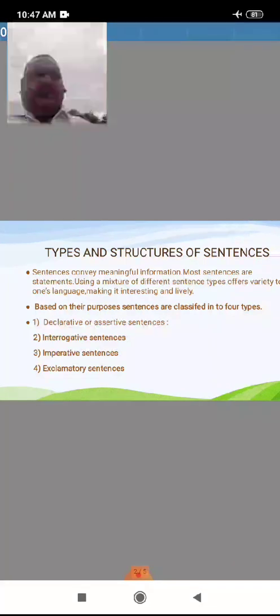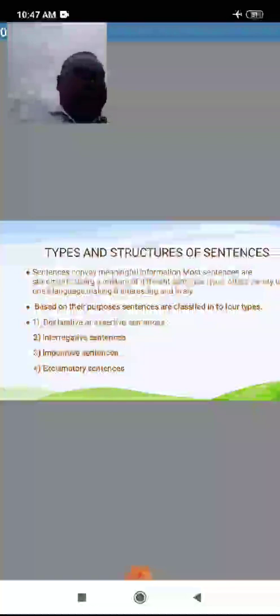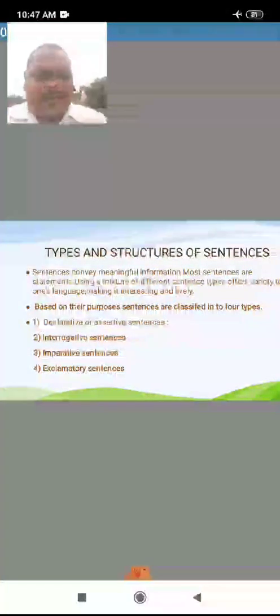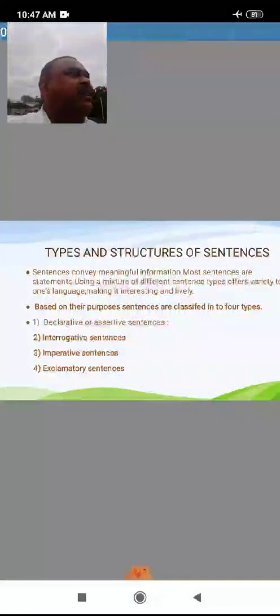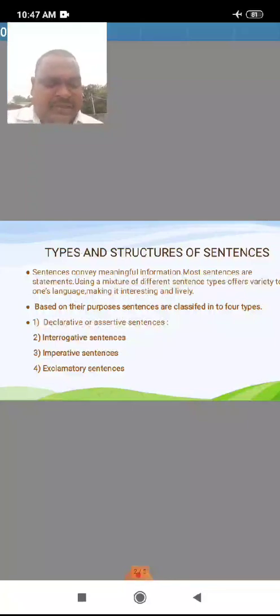The declarative sentence or assertive sentence is used to make statements, in order to give information, report events, express opinions, or make a promise.